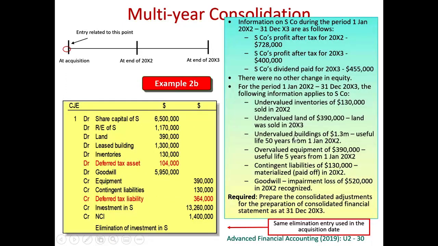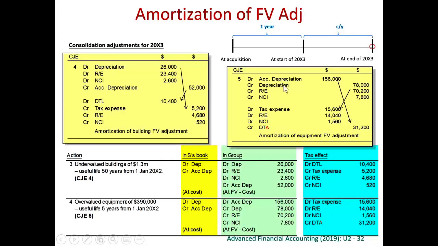Inventory, land, building, equipment. The fourth item is the equipment. Equipment is an overvalued item. So once you have credited the equipment, again, we did not sell it. We use it over 5 years. Lower fair value means there should be lower depreciation. Lower depreciation means we have to credit depreciation.